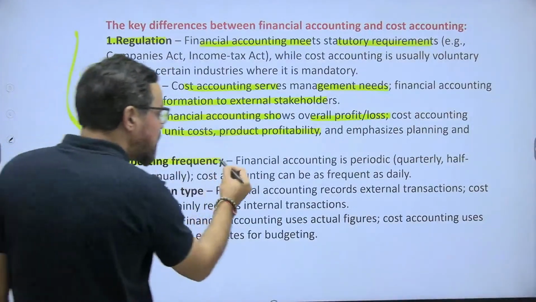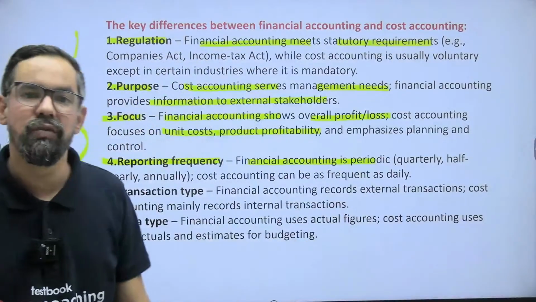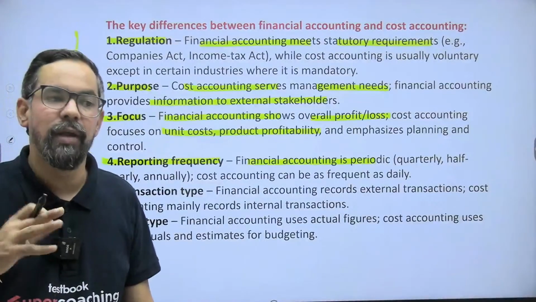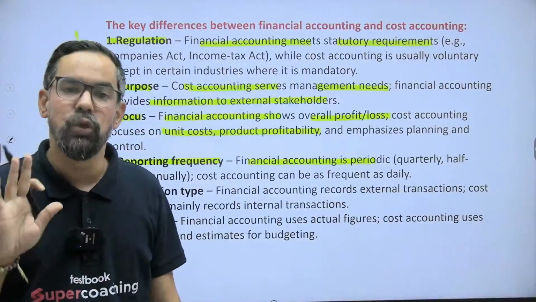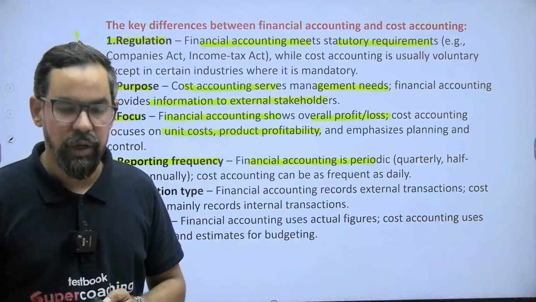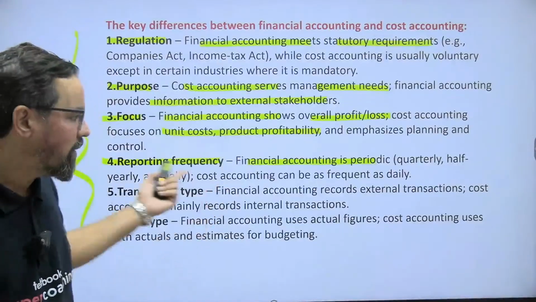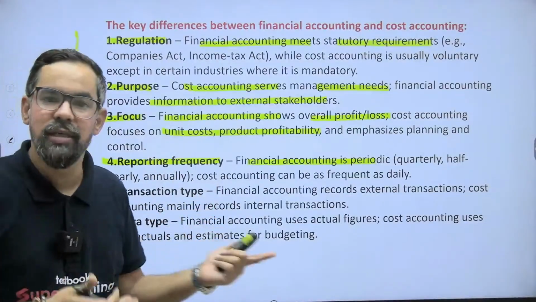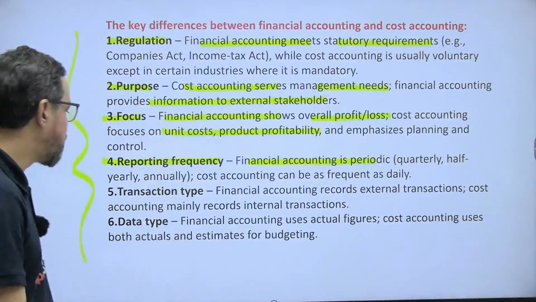Reporting frequency: financial accounting is periodic. If you are a listed company, you have to disclose your accounts on a quarterly basis, the interim reports, and by the closing of the accounting period or financial year, 31st March. But when it comes to cost accounting, it can be on a daily basis, according to your requirements for decision making and others.